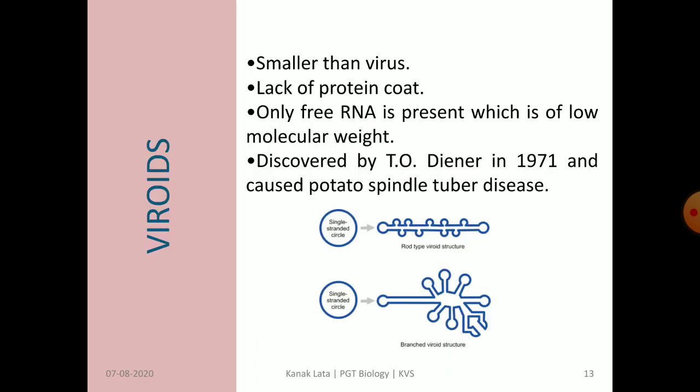Now the next topic is viroids. Viroids are smaller than viruses and they lack a protein coat. Only genetic material, free RNA, is present, and that is of low molecular weight. Viroids were first discovered by T. O. Diener in the year 1971, and they cause potato spindle tuber disease. These are the viroid structures.